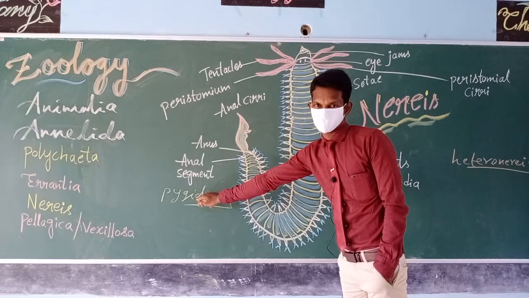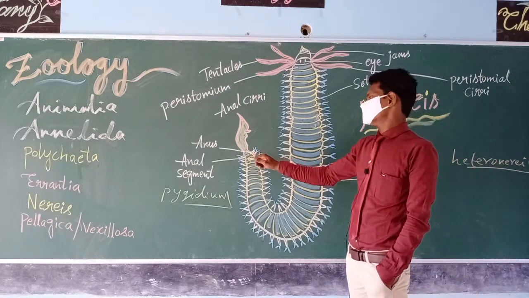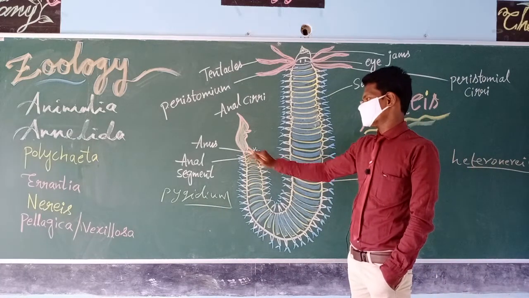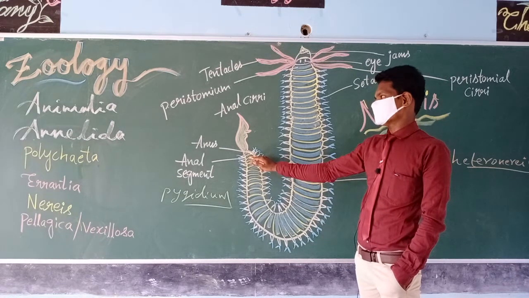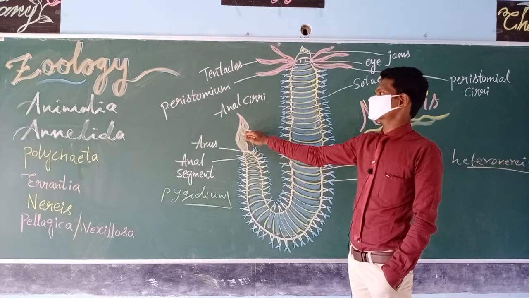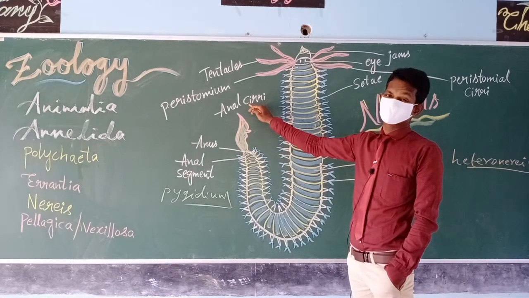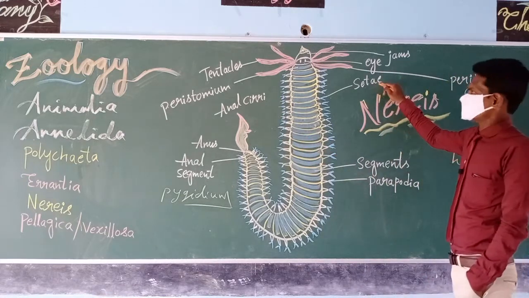also known as pygidium. Remember, this is important. The anal region has a prominent anus on the anal segment. The anus ends with one special structure called anal cirri. Then coming to the next part, setae.